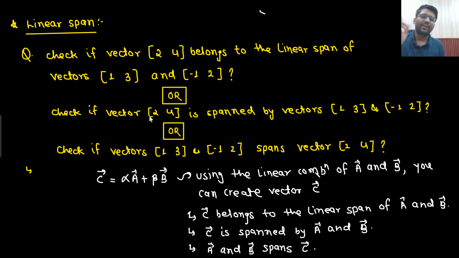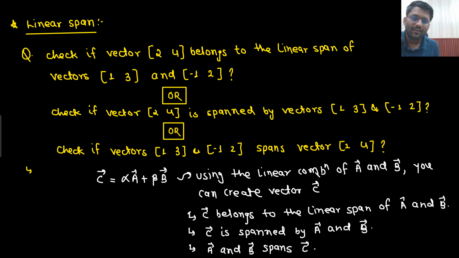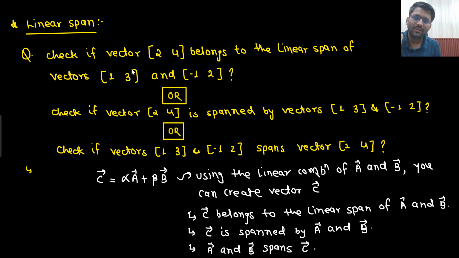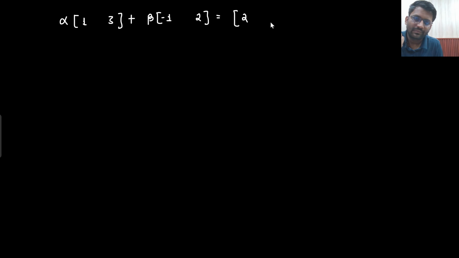So what I need to check is whether vector C belongs to the linear span of vector A and B or not. I mean to say, does a linear combination of (1, 3) and (-1, 2) give you (2, 4) or not? This is what I want to check.